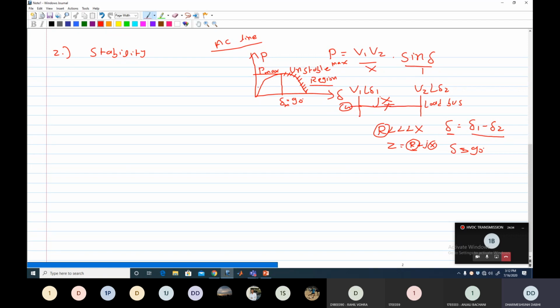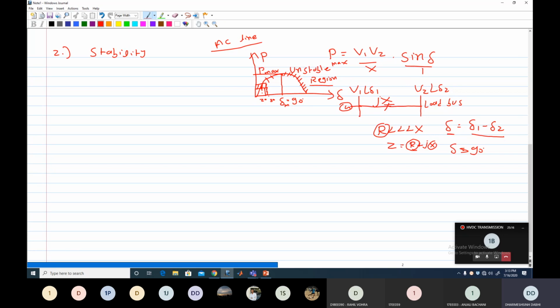So we must ensure that your system does not go into the unstable region, or this delta does not go beyond 90 degrees. So generally in actual practice we operate the transmission line between 20 to 30 degrees only. It means here in this area. Suppose this is 20 degrees and this is 30 degrees. Clear? So we generally operate the transmission line here. If we operate at 20 or 30 degrees and any fault happens, maybe the system goes to 60 or 80 degrees, but there are fewer chances that the angle difference reaches 90 degrees. So there are fewer chances of the system going into the unstable region.